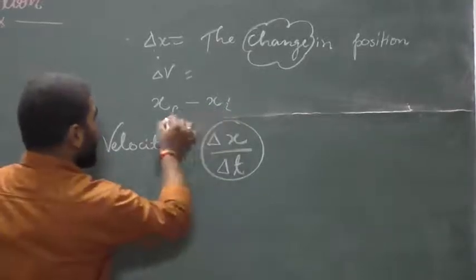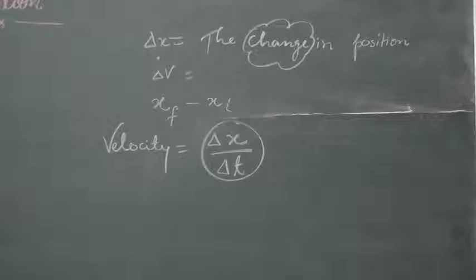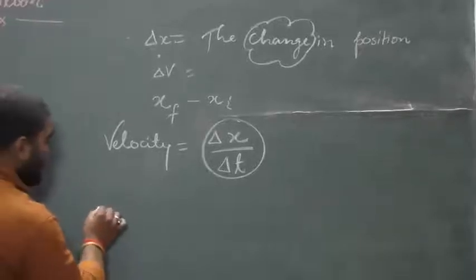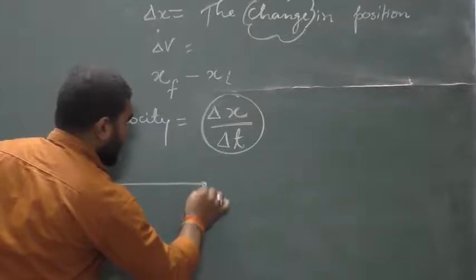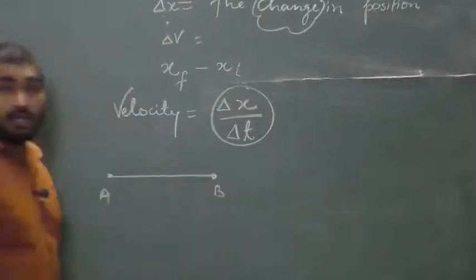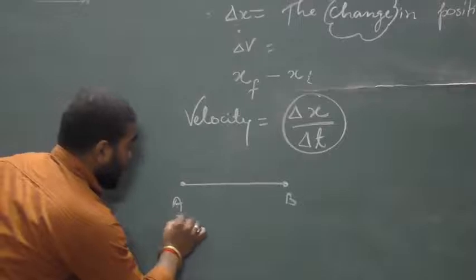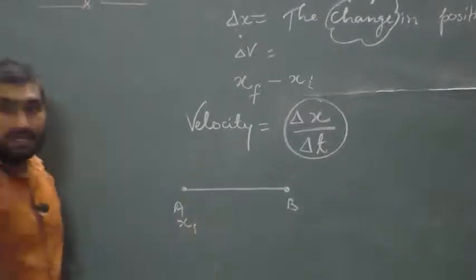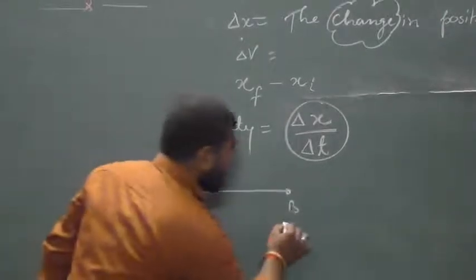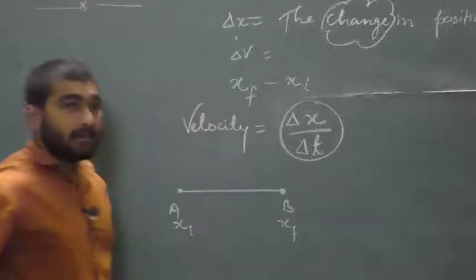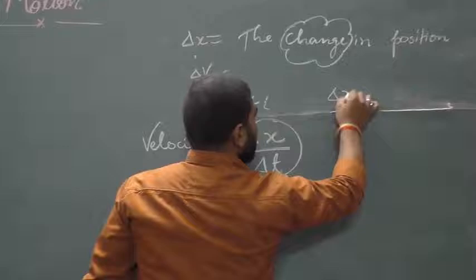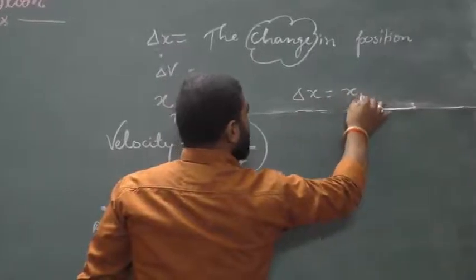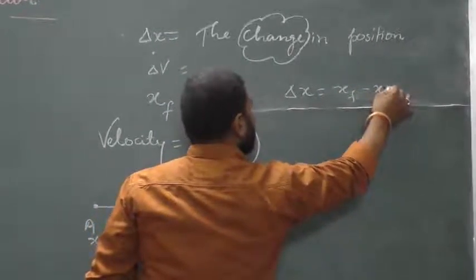What is the initial and what is the final position? When the motion starts from point A and the body finally reaches point B, then point A is called the initial position and point B is called the final position. Delta x means final position minus initial position.